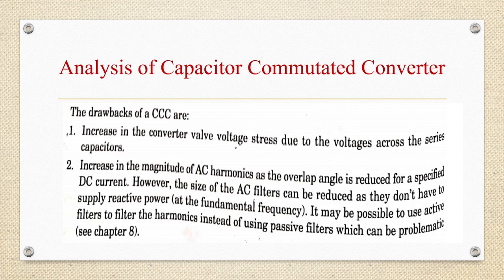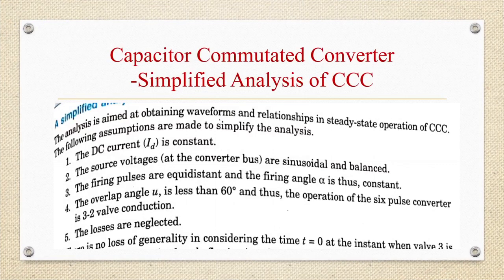However, the size of the AC filters can be reduced as they don't have to supply negative power at fundamental frequency. It is possible to use active filters to filter the harmonics instead of using passive filters, which can be problematic.